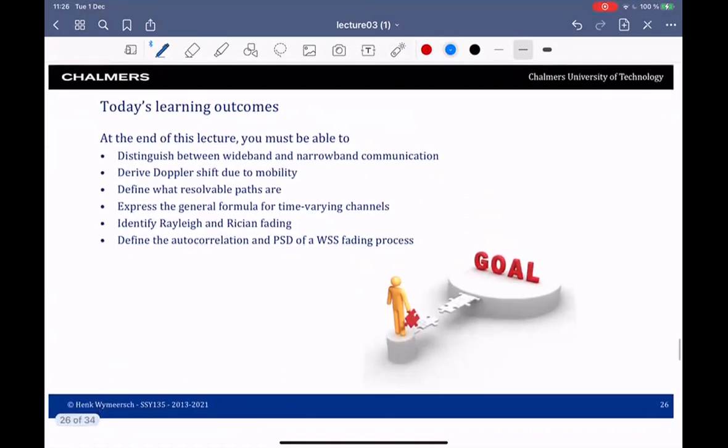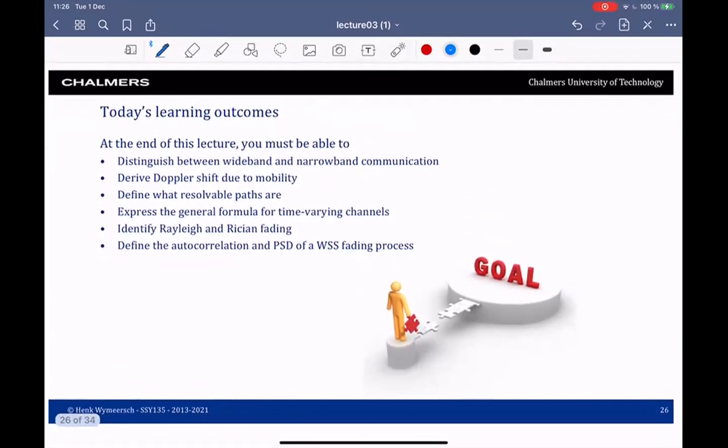Good. Finally, we end today's lecture. Based on today's lecture, you should be able to distinguish wideband and narrowband communication based on the bandwidth, derive Doppler shifts, be able to tell me what resolvable paths are, write down the general formula for time-varying channels, state the difference between Rayleigh and Rician fading, and also compute autocorrelation and PSD of wide-sense stationary fading processes.